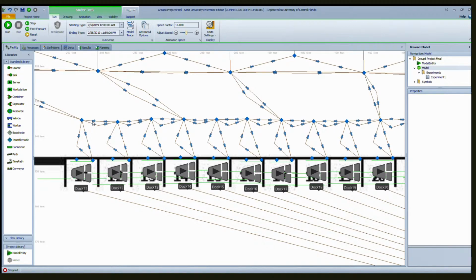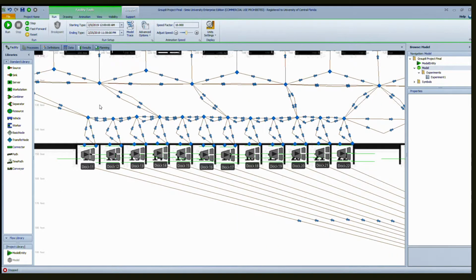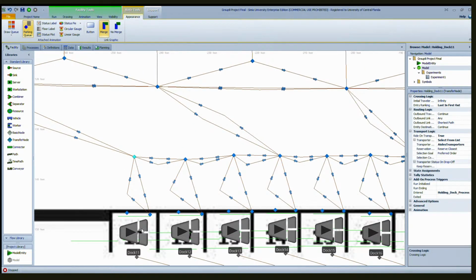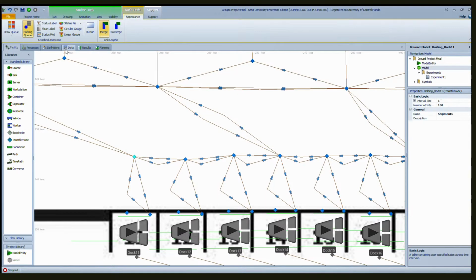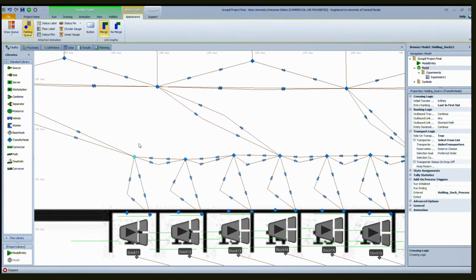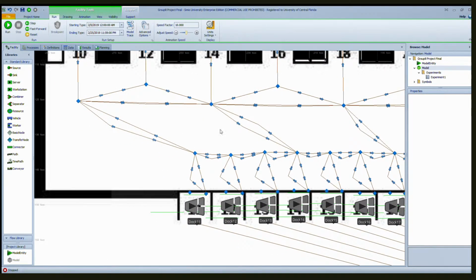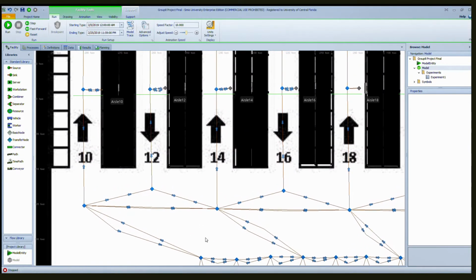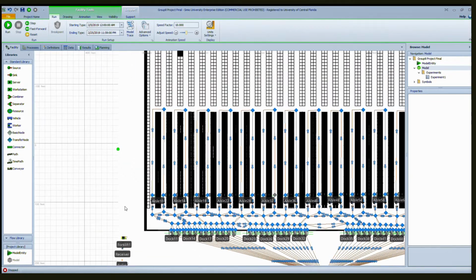Here we allow our dock workers to move from one dock to the other without any problem, and it's really helpful. Our pallets, once they are unloaded from the truck, they wait here, so they ride on transports as true. They're selecting from a list, and the list is the aisle transporters. So inside that list, we have the put away operator, and we got the forklift. Once the shipments are here, the forklift and all the workers pretty much are following the same work schedule. They will come in here and they will pick it up, and based on the aisle number, they will then distribute everything around our warehouse.